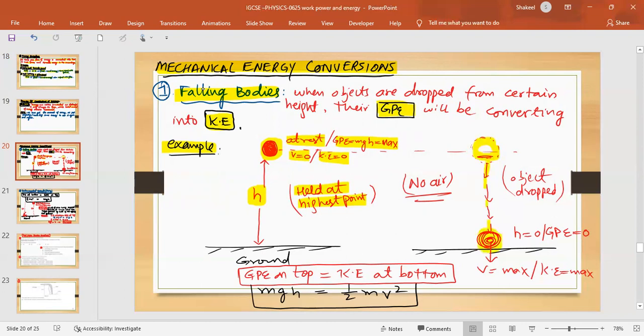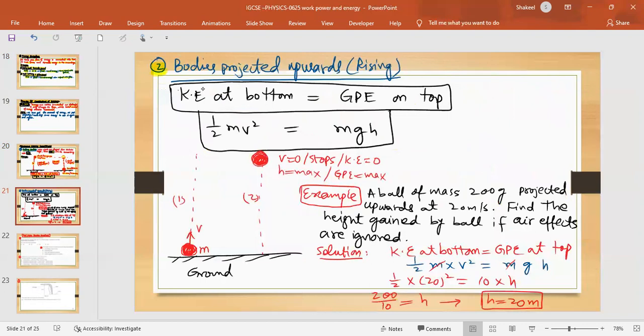Keeping in mind there is no air, when the object is dropped, its height is decreasing. When it is near the ground, its height is 0, so GPE is 0, but its speed is maximum, so kinetic energy is maximum. So we can say that GPE on top is equal to kinetic energy at the bottom, like mgh is half mv square. Similarly, for the second case, when the object is projected or thrown upward, kinetic energy at the bottom, which is half mv square, is equal to GPE on top, which is mgh.